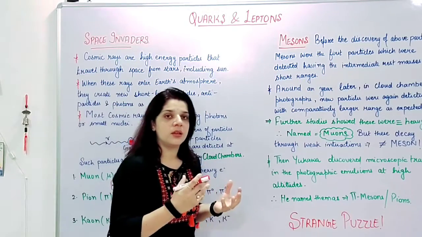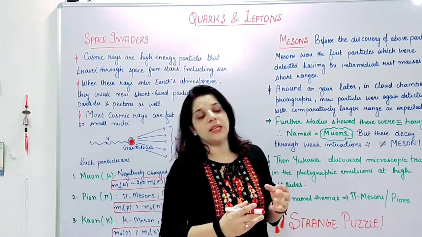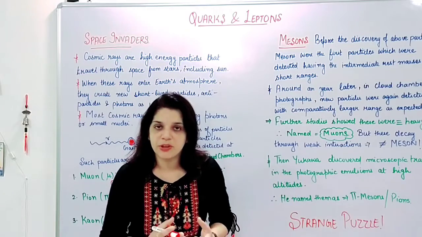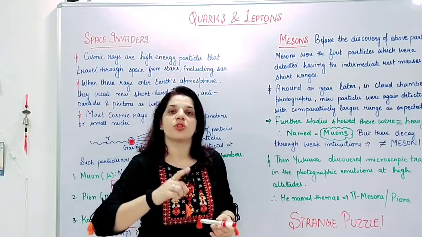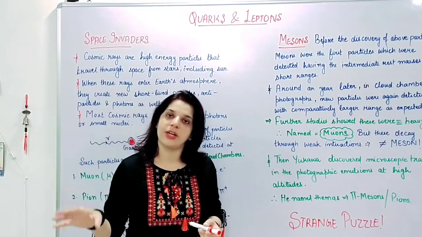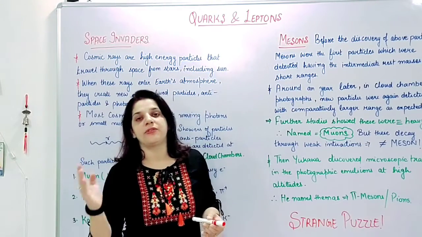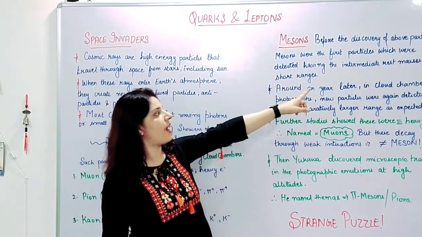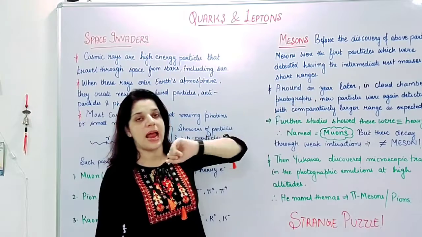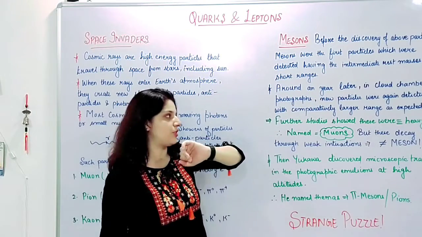The way they were detected was that in the photographic films being studied, there were trajectories or tracks which could not fit the already observed particles. They had different tracks, they had different masses. So we say that they have intermediate rest masses and short or intermediate ranges.